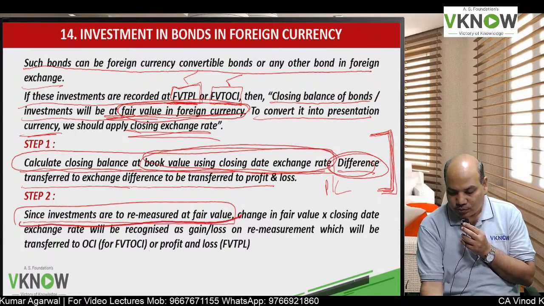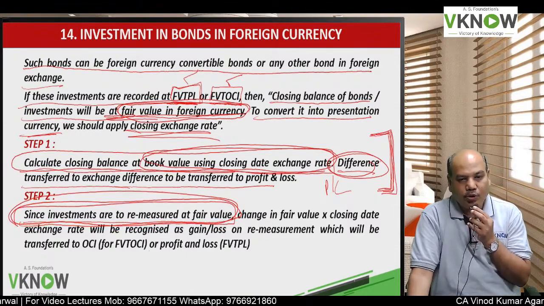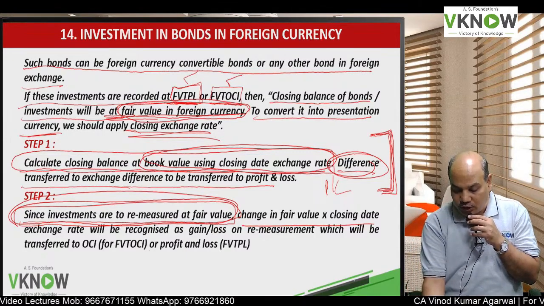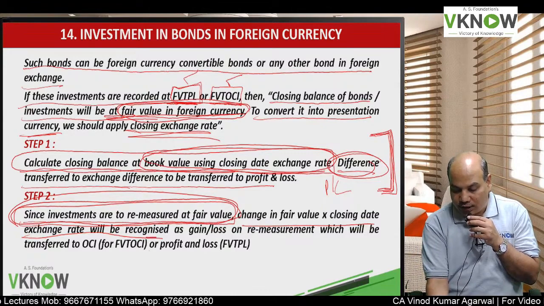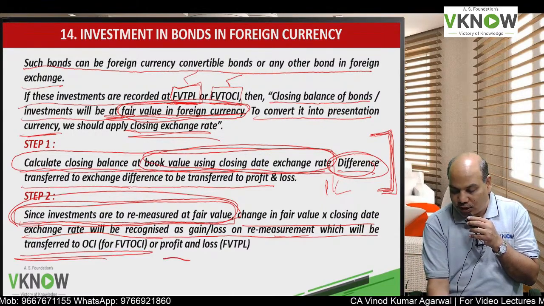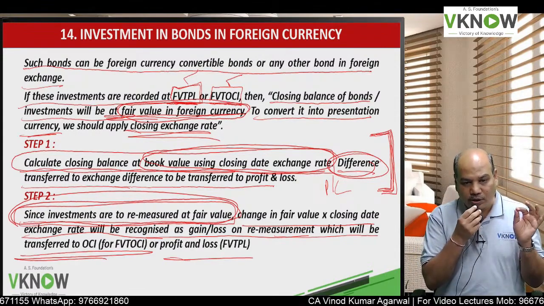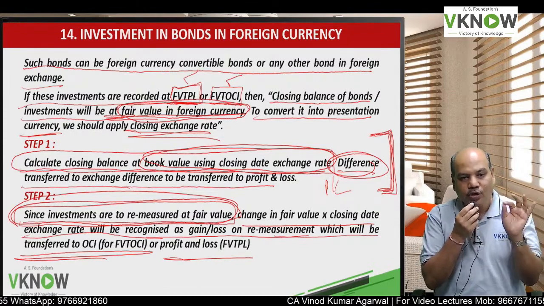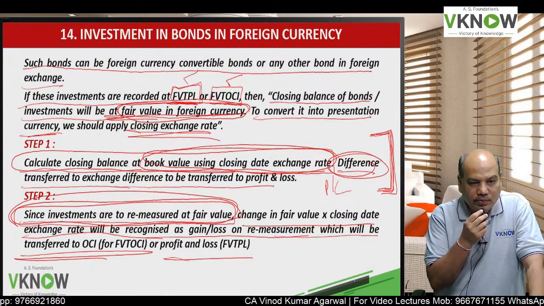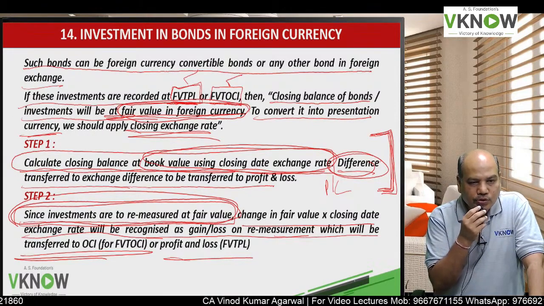In step 2, we are calculating the fair value of that bond first in foreign currency, converting it at the closing exchange rate, and this difference will be recognized either in OCI or P&L account, depending on the category of the investment. If the category is FVTOCI, then the fair value change will be transferred to OCI.